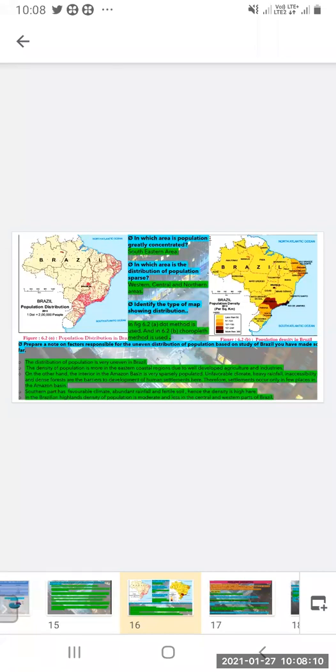The distribution of population is very uneven in Brazil. The density of population is more in the eastern coastal region due to well-developed agriculture and industries. So as we have seen, the eastern coastal region is densely populated due to the well-developed agriculture and industrial area.